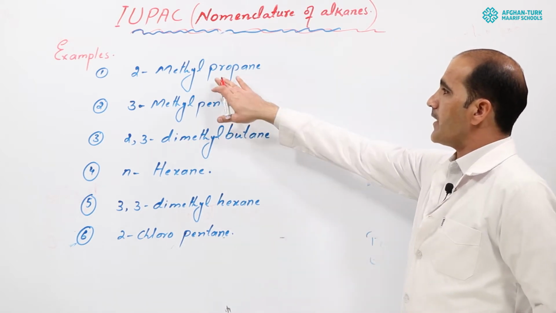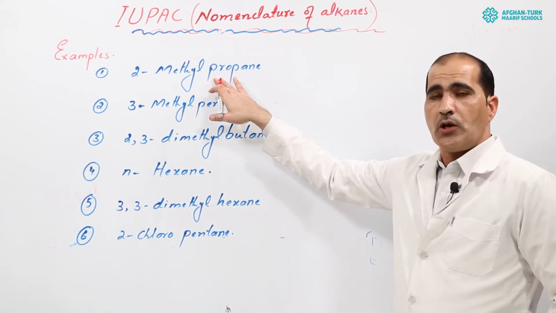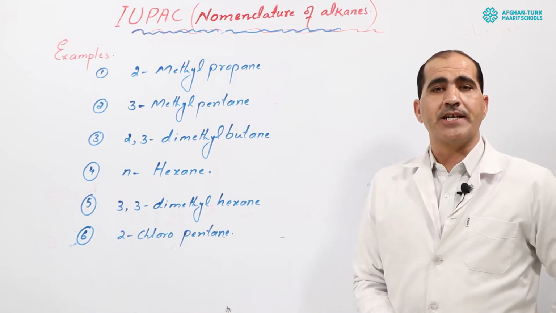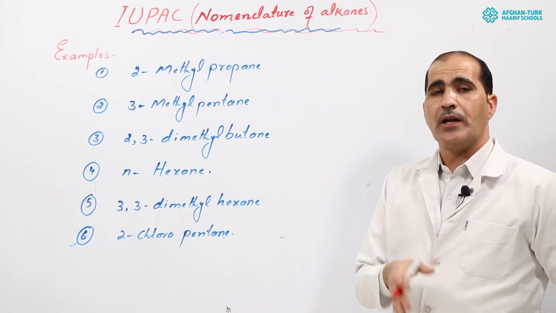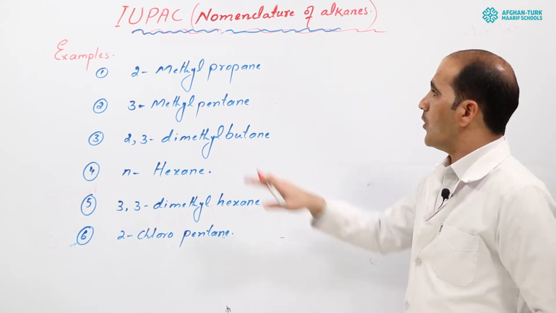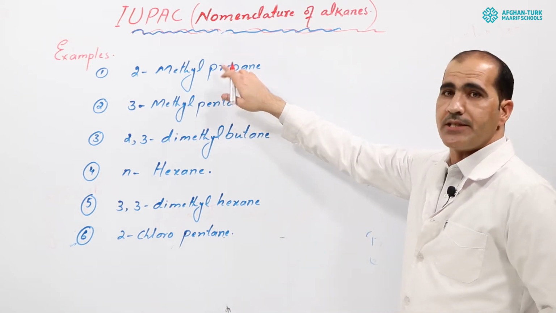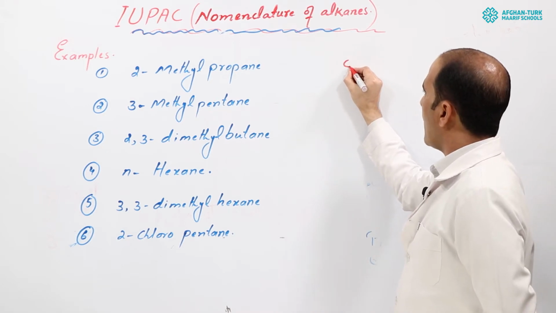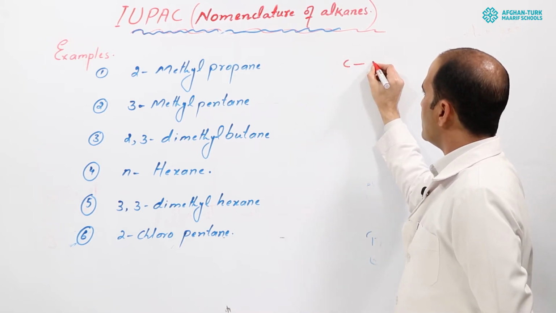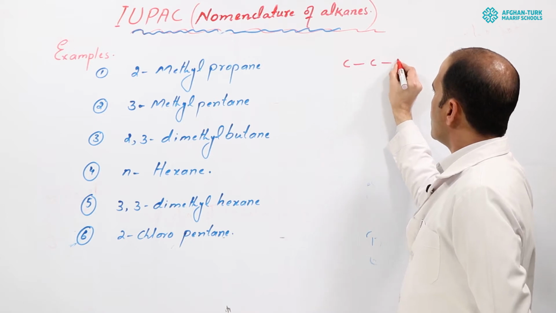Look here. First of all, you know about propane, how many carbons will there be? Prop means 3 carbons. So first you draw 3 carbons here: 1, 2, 3.